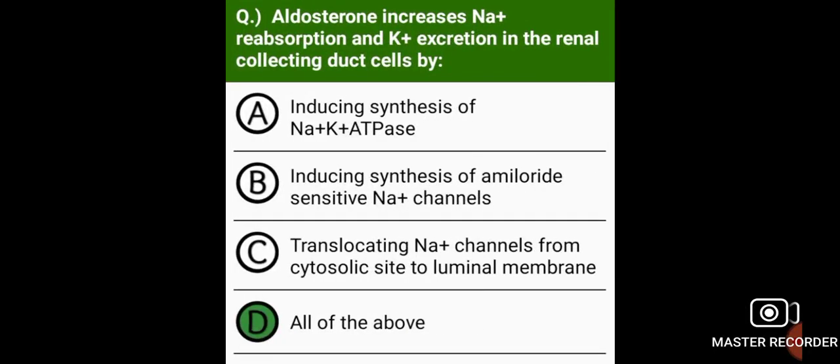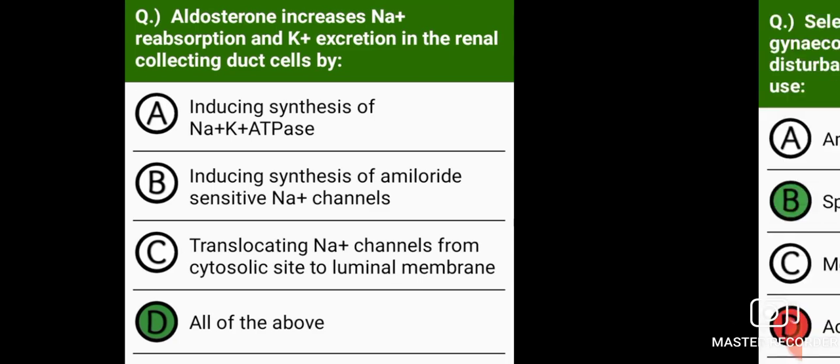Aldosterone increases sodium reabsorption and potassium excretion in the renal collecting duct by inducing synthesis of sodium potassium ATPase, inducing synthesis of amiloride sensitive sodium channels, and translocating sodium channels from cytosolic site to the luminal membrane.